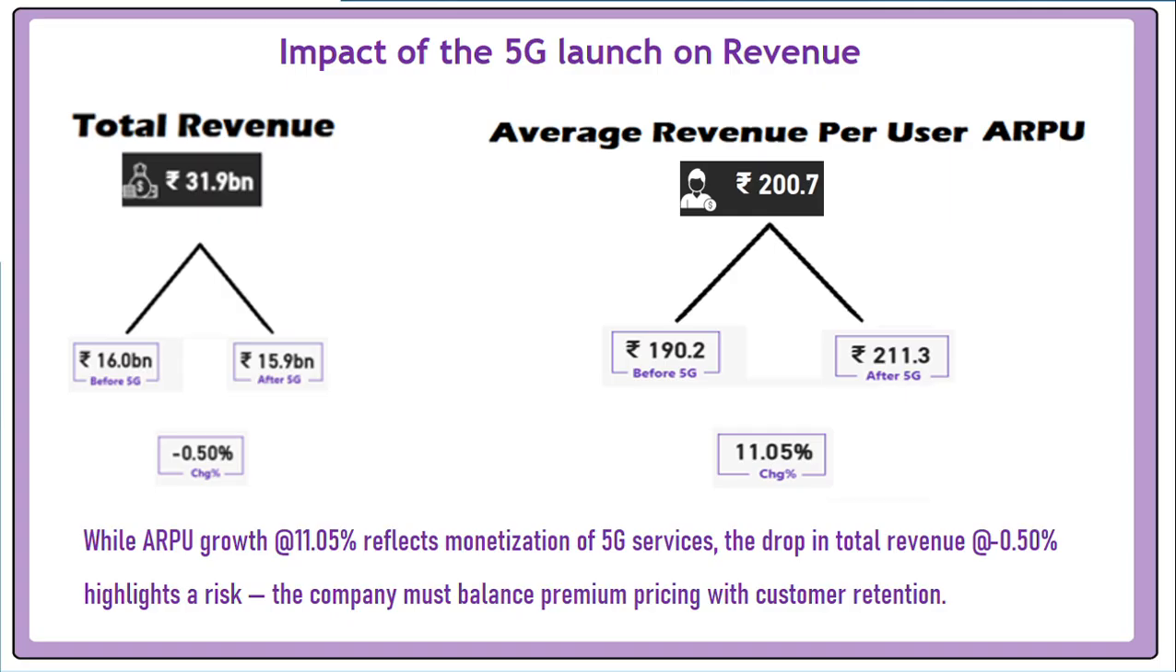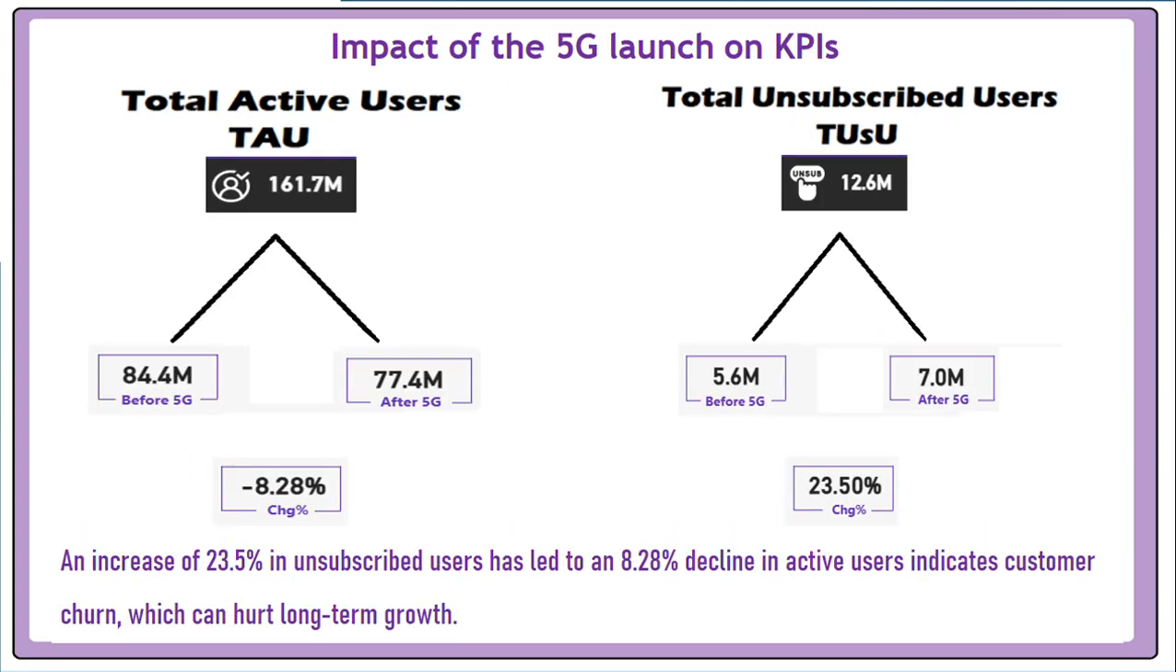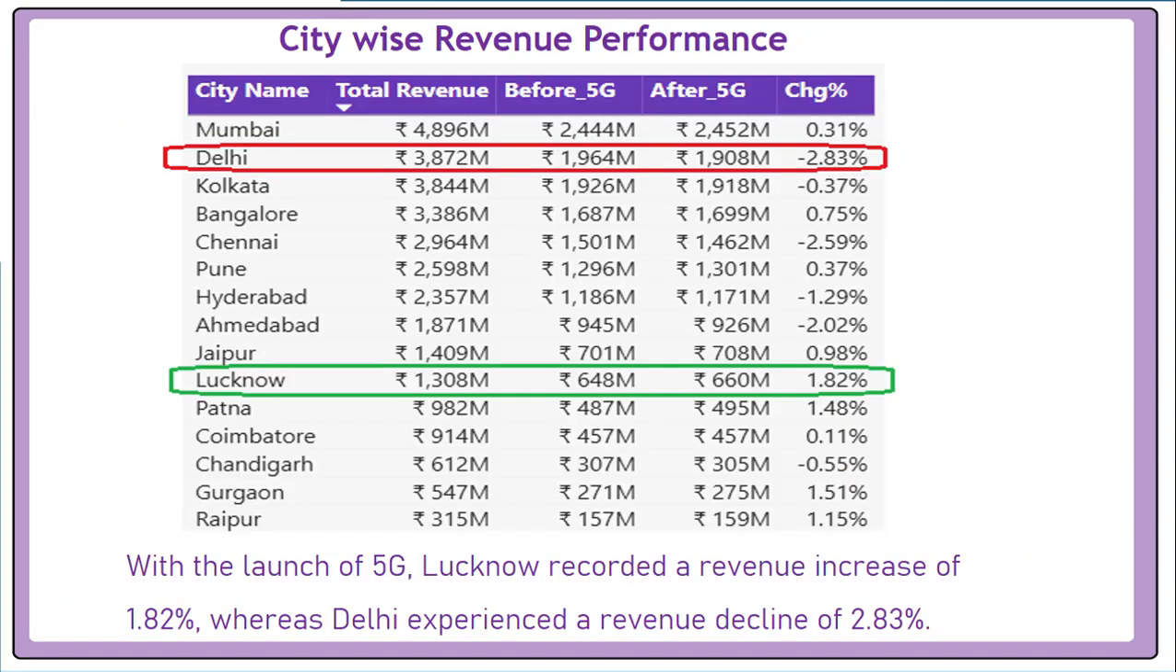So the next KPIs are total active users and total unsubscribed users. For total active users, the change percent is negative, and for unsubscribed users, the change percent is positive. So an increase of 23.5 in unsubscribed users has led to an 8.28% decline in active users, indicating customer churn, which can hurt long-term growth, which we have to look into.